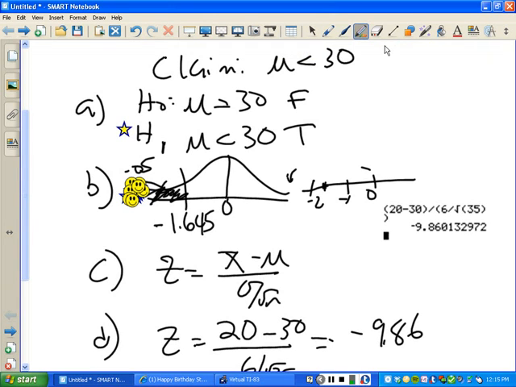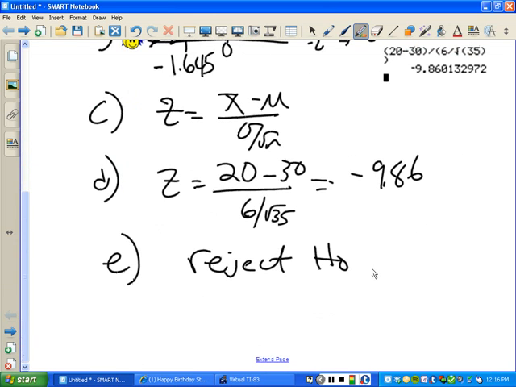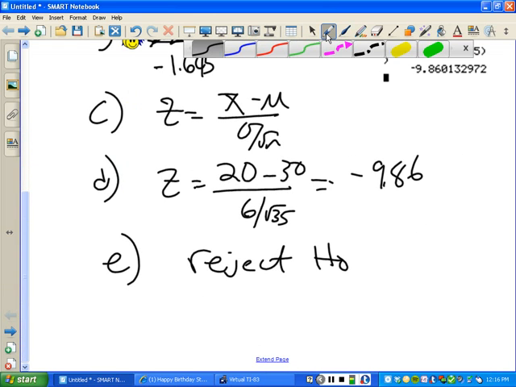H1's my claim. Okay? So, is the claim true or false? The claim is true. And now I need to go down for part F and state that. Hey, the claim is true.